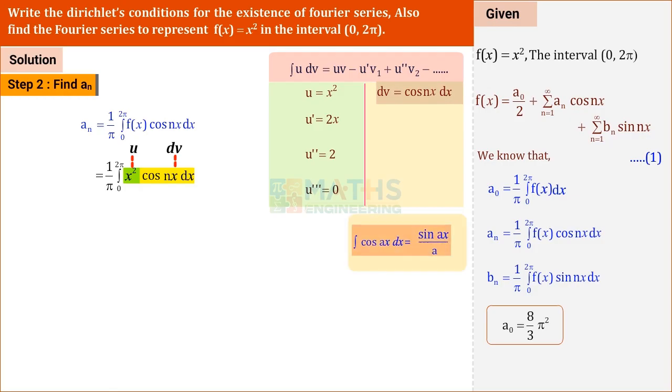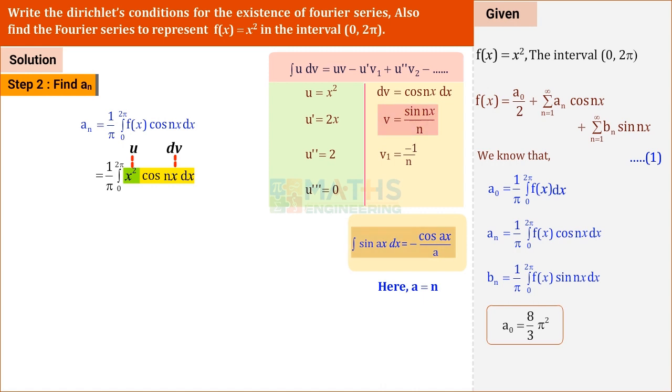We write integral dv as v. That is equal to integral of the right hand side, integral of cos nx dx. This is of the form integral of cos ax dx. What is the value? Sin ax by a. Here in the place of a we have n. So that we get sin nx by n. Shall we integrate this again? Integral of v with respect to x is v1. So that the next integral value is v1.